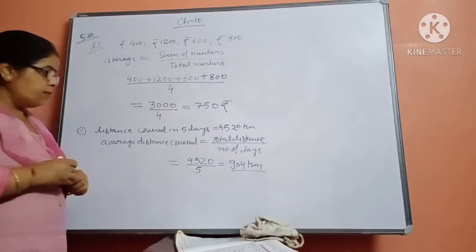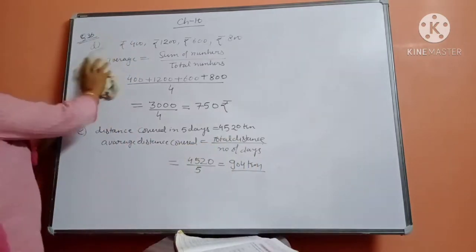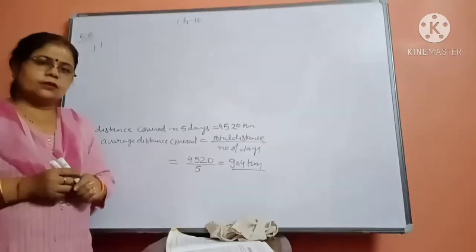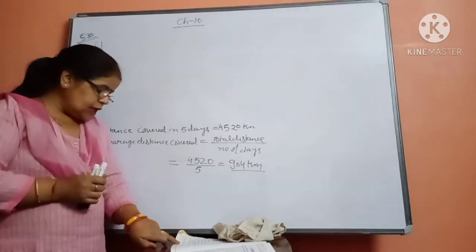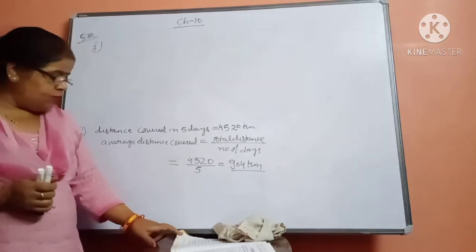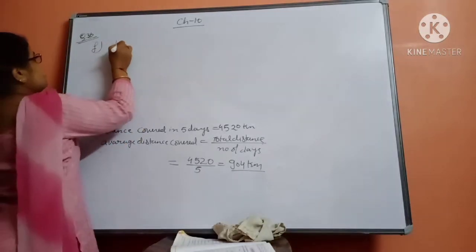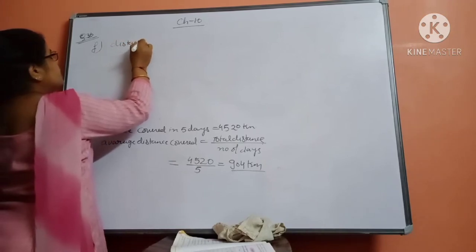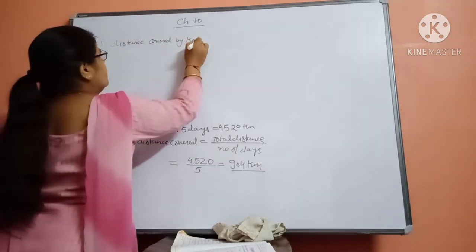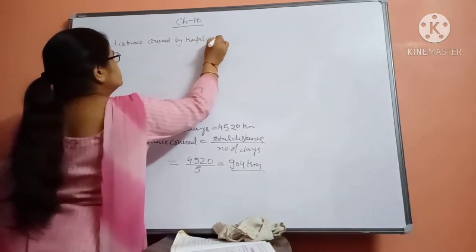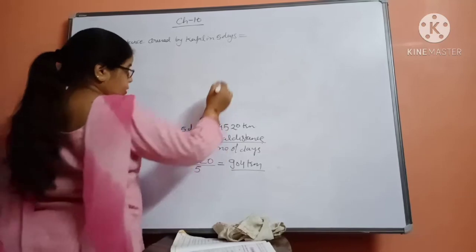Okay, now come to the beta question number F part. See that beta F part of the question now. Find the average distance per hour covered by Kapil in a day if he walks 75 kilometer in 5 days. Okay. Distance covered by Kapil in 5 days is equal to how much? 75 kilometer.